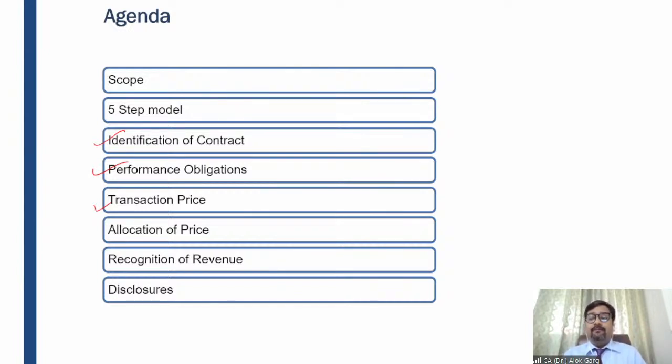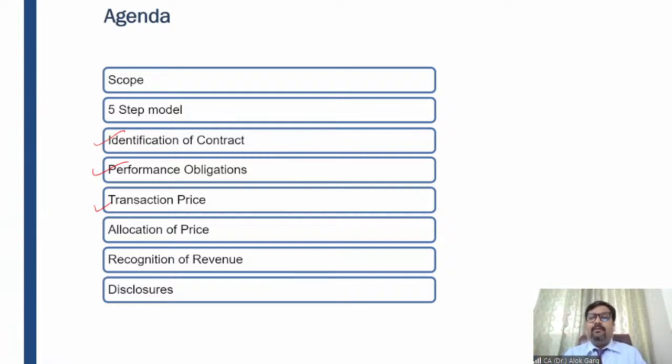Then I need to see whether this interest which is getting charged, the difference between 1 lakh and 1,10,000, so there must be 10% of interest. I need to see whether it is a market rate of interest. When I say market rate of interest, you need to apply the incremental borrowing rate, right? So whether it is at the incremental borrowing rate, if the answer is yes, you need to apply interest accounting in this particular transaction.